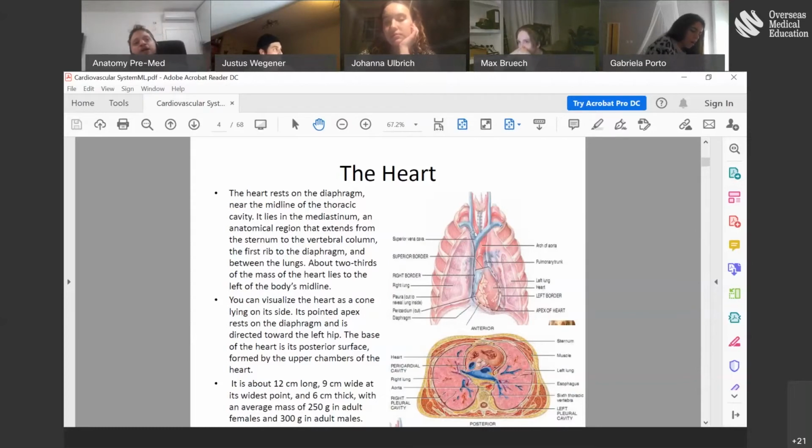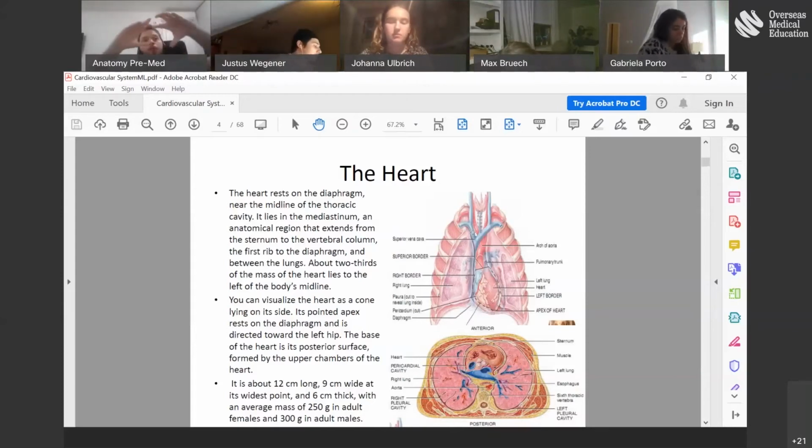So we say that the heart sits inside the pericardial cavity, and Justus asks us, what is the relationship between the pericardial cavity and the mediastinum, okay? Because I said the heart lies in the mediastinum. So the pericardial cavity is a part of the mediastinum, okay? So you have the mediastinum between the lungs. A part of it is called the pericardium, the pericardial cavity, if you want, and the heart sits inside the pericardial cavity, okay? That's the relationship.